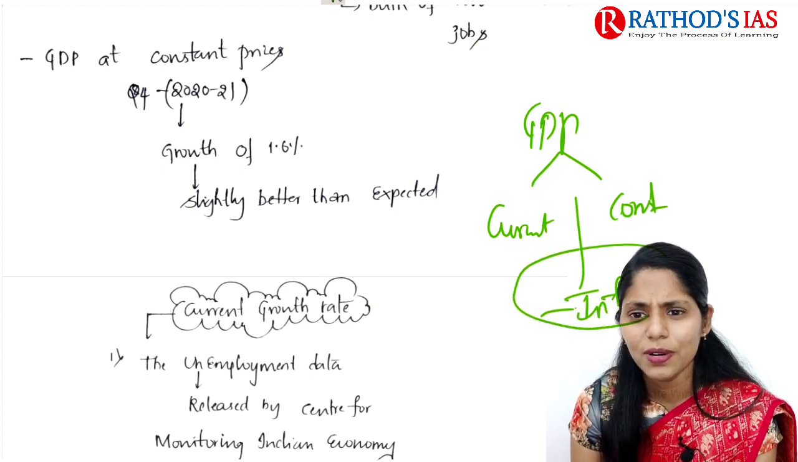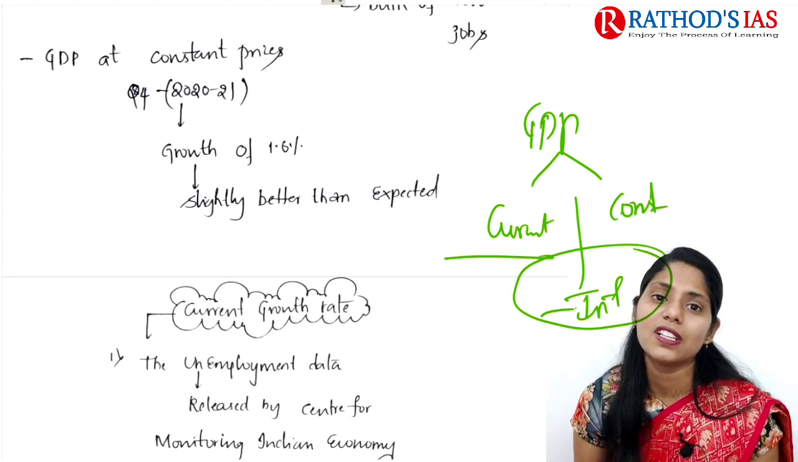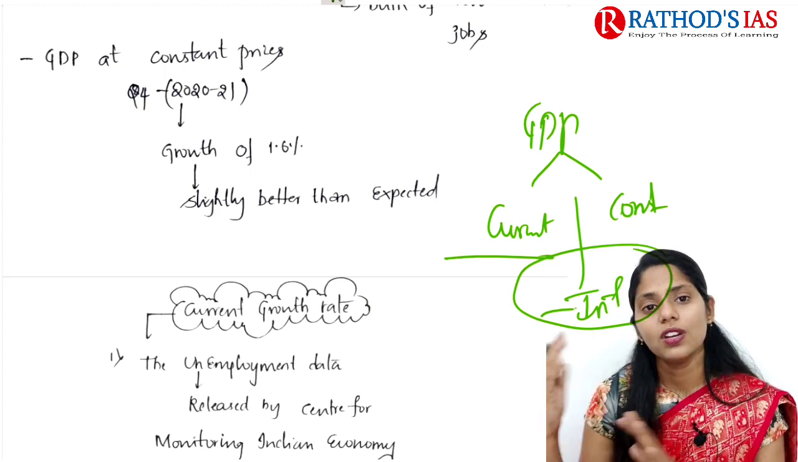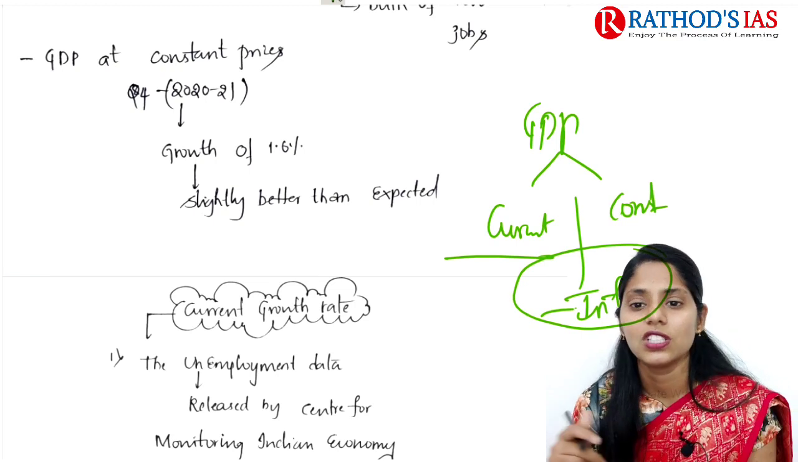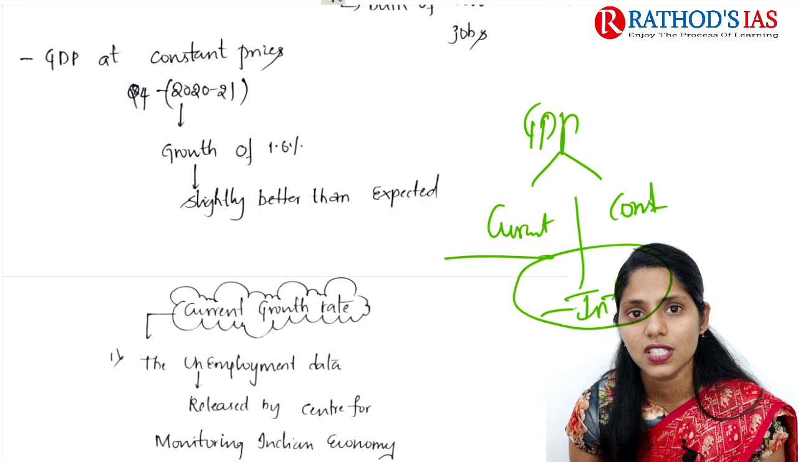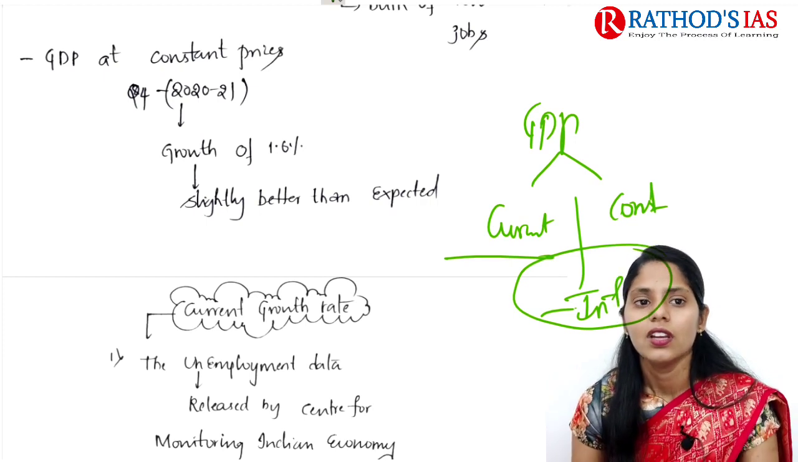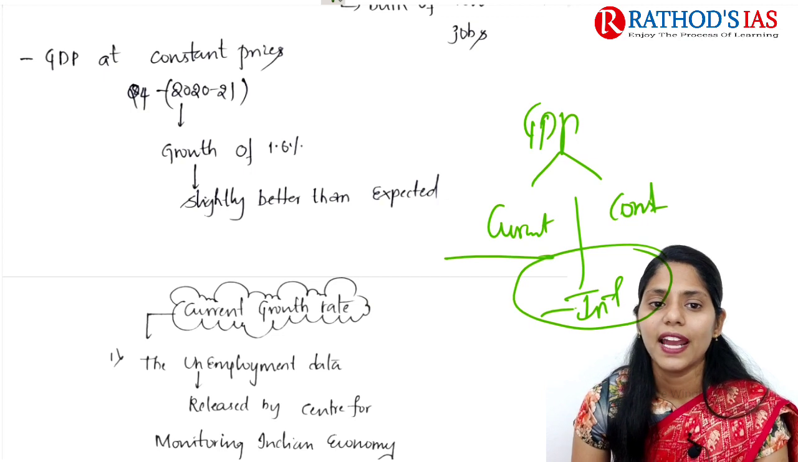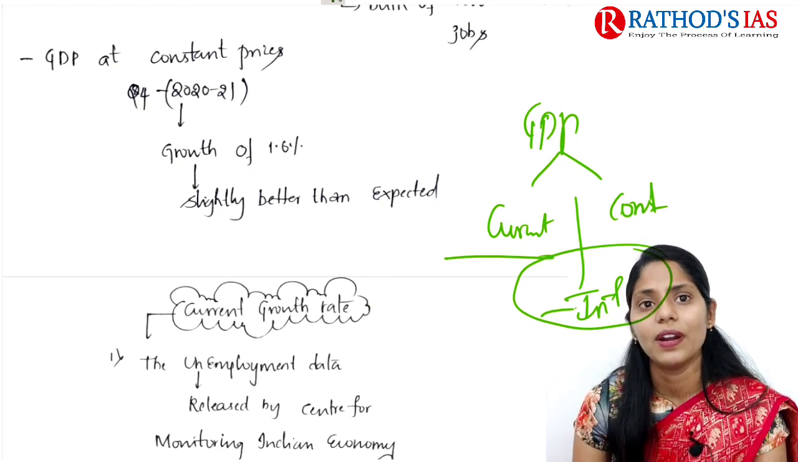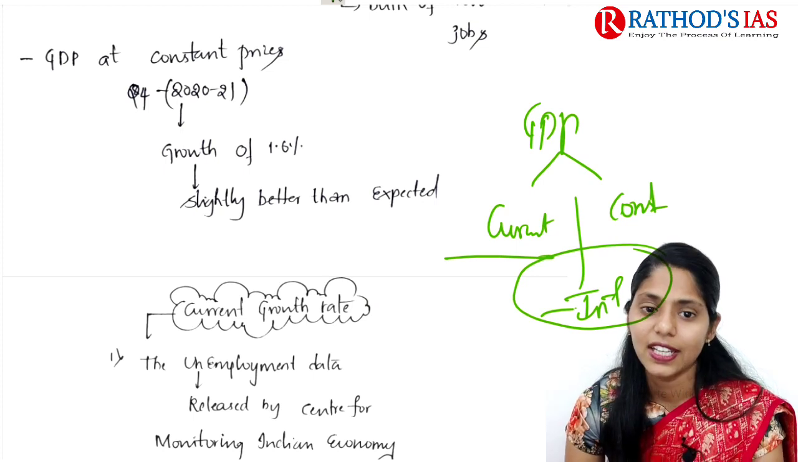So let me know in the comment box which is the current price GDP and which is the constant price GDP. In either case, we are mainly adjusting for inflation. GDP at constant price mainly shows a growth of 1.6%, which is slightly better than expected earlier.